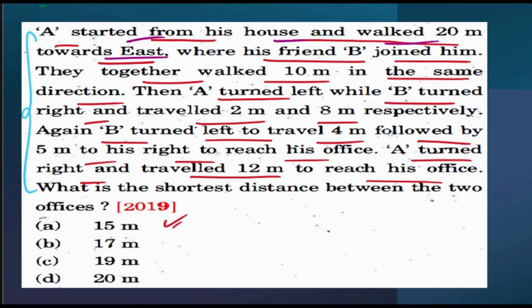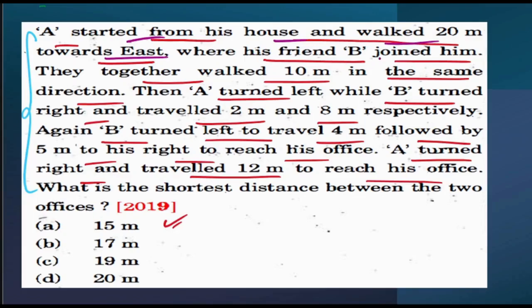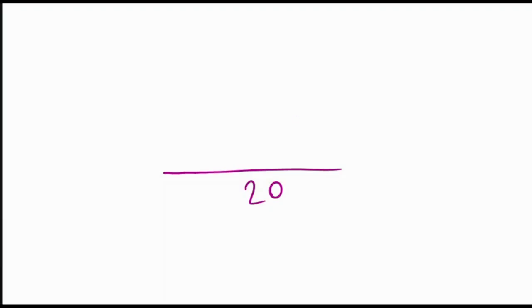A person A walked 20 meters towards east. So this person walked 20 meters towards east. Next, they are saying his friend B joined him. So that means at this point he is joined by his friend B. So person A walked 20 meters towards east, where his friend joined him.